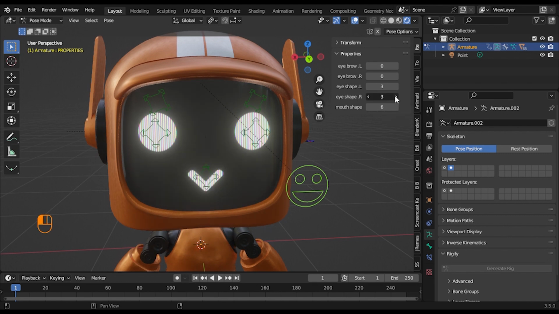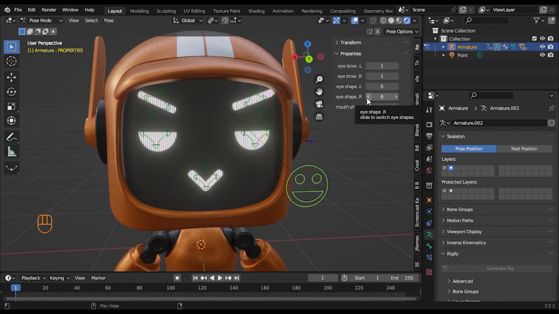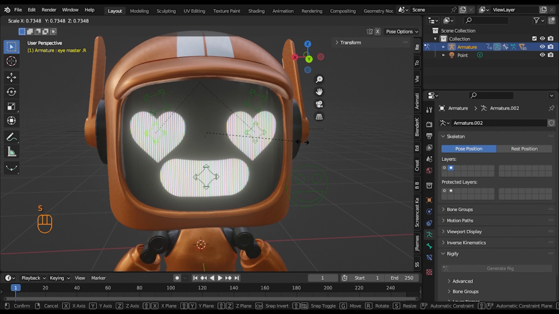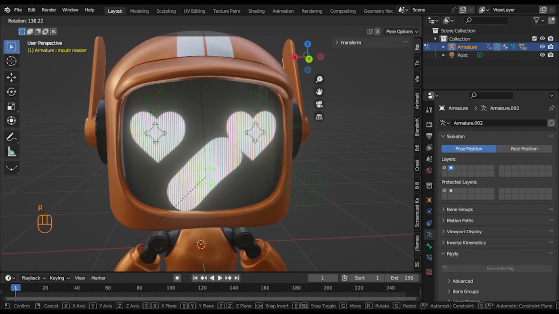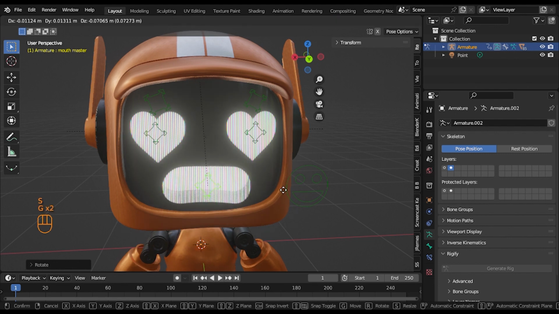I can also do that for the eyes. I can add 2 eyebrows. So you can see in a matter of seconds I've been able to change the facial expression of this robot. I can change the scale. I can also change the rotation. I can change the location too.